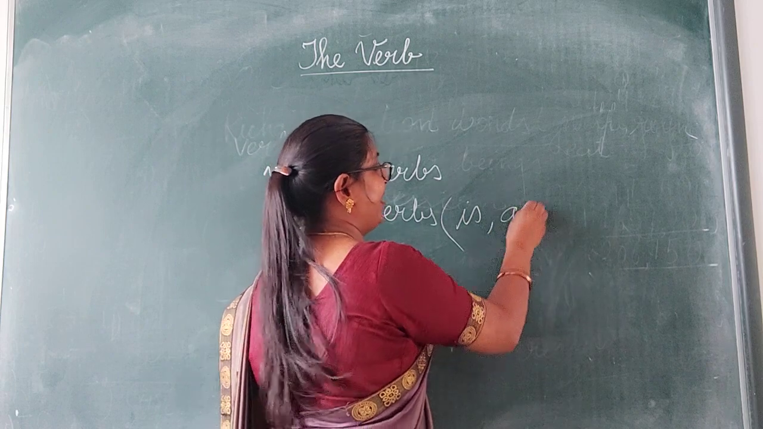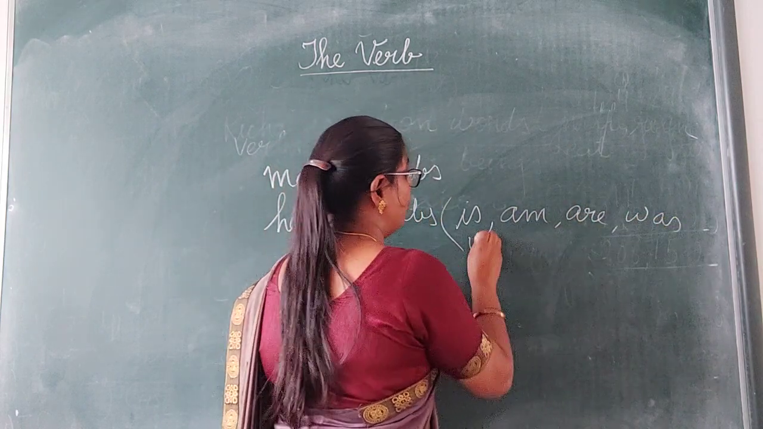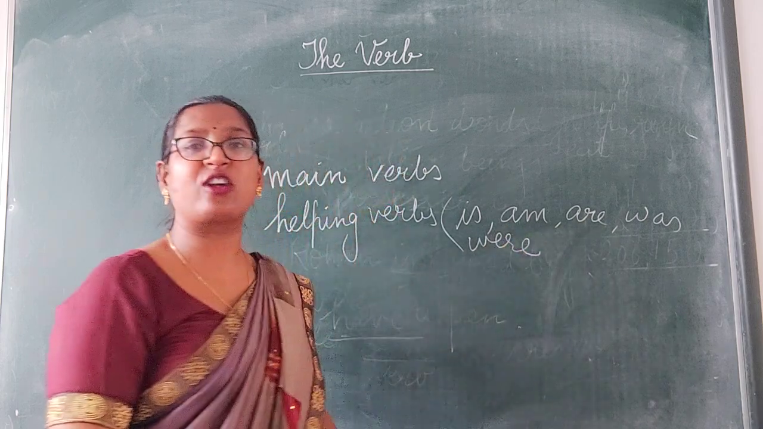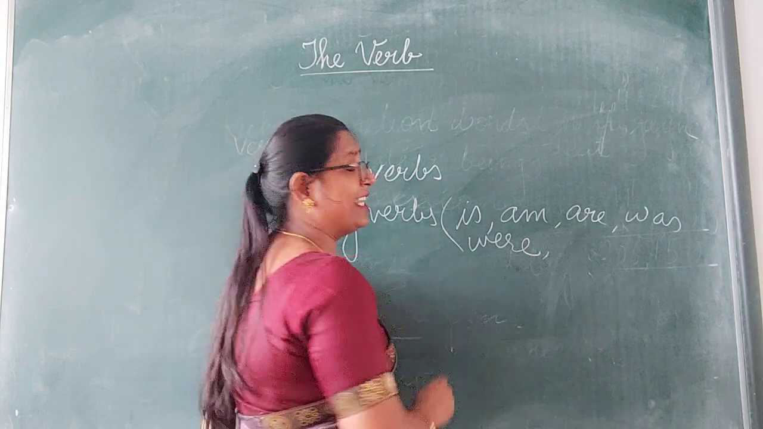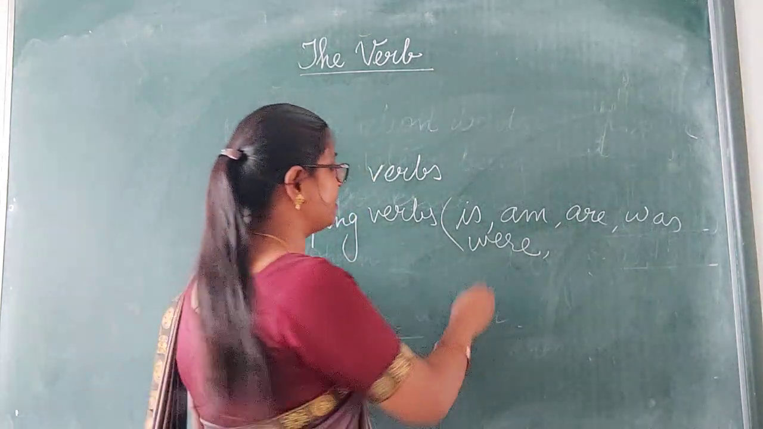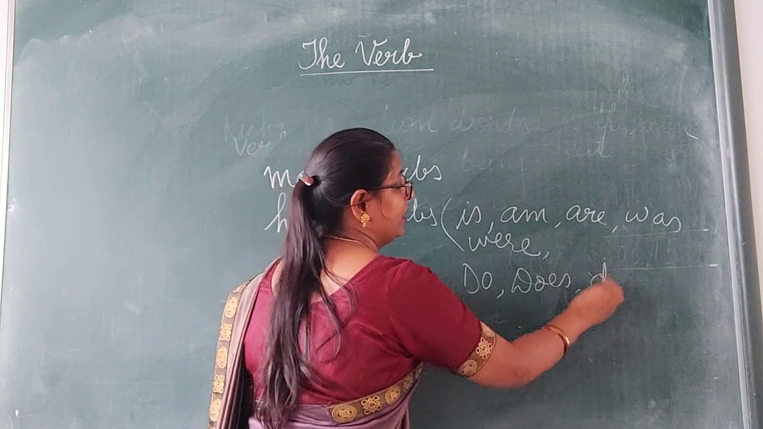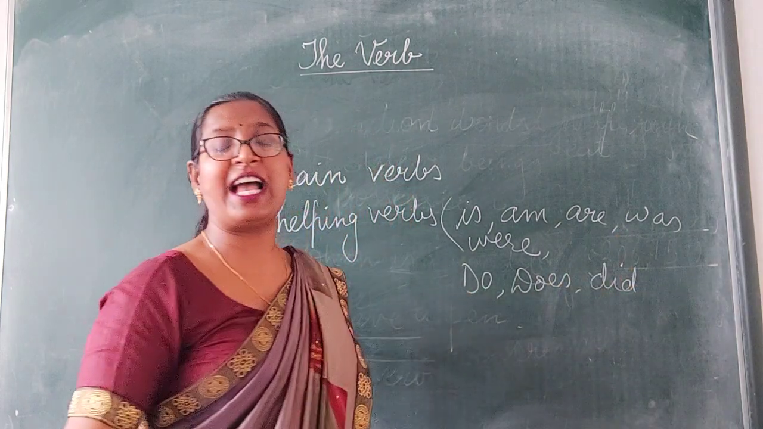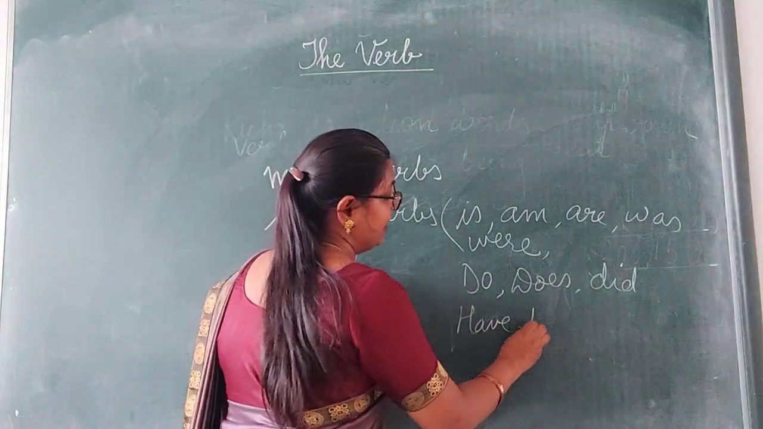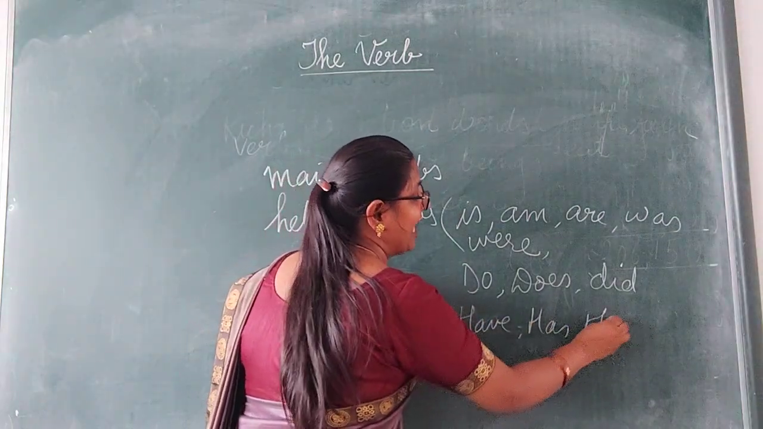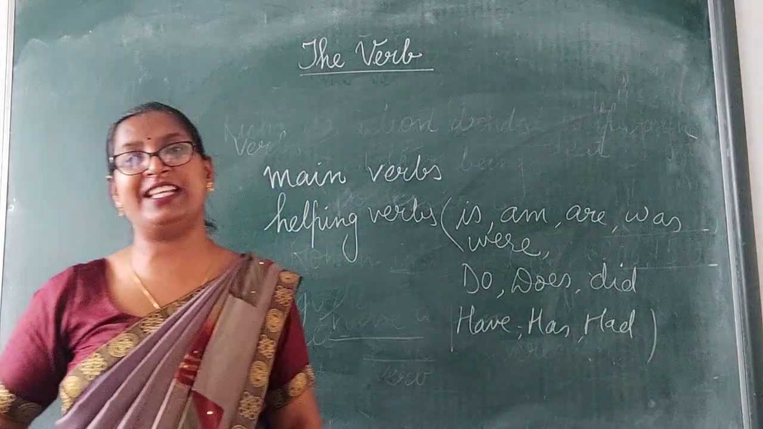Helping verbs are is, are, was, were. These all are called be-type verbs. Clear? Then you can see do-type verbs. Do, does, did. Then we have have-type verbs. Have, has, or had. Clear? And then the modal auxiliaries.